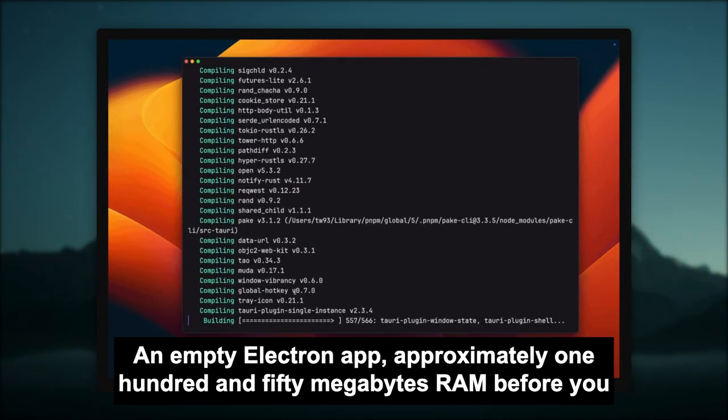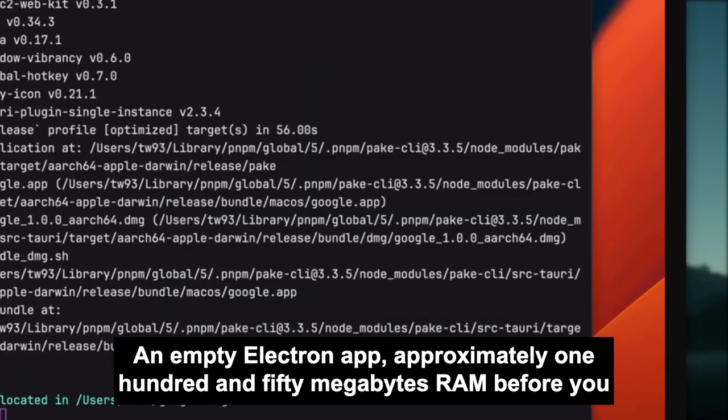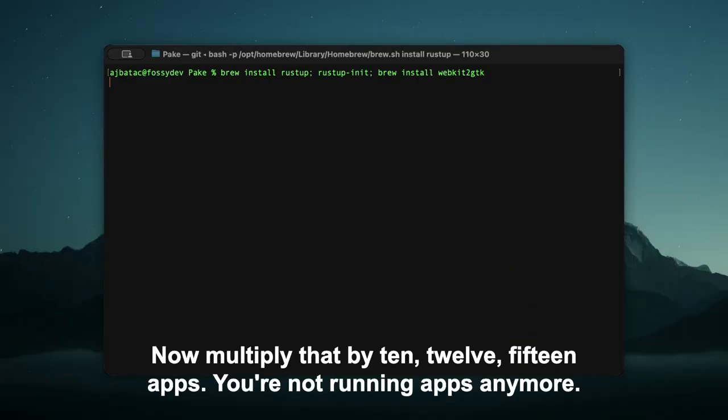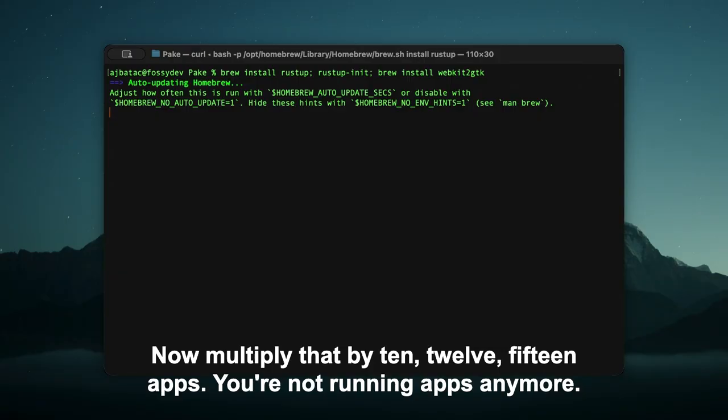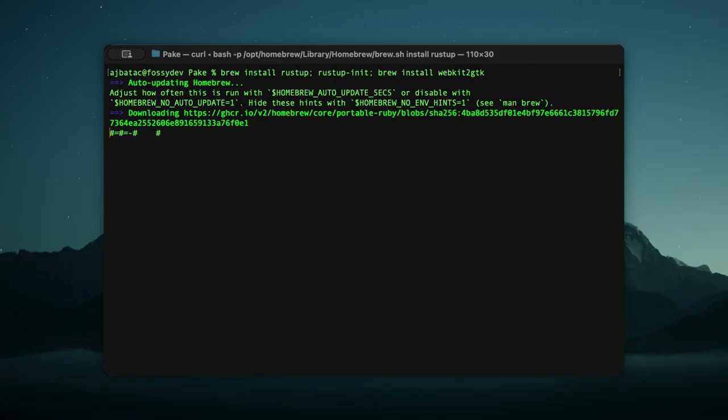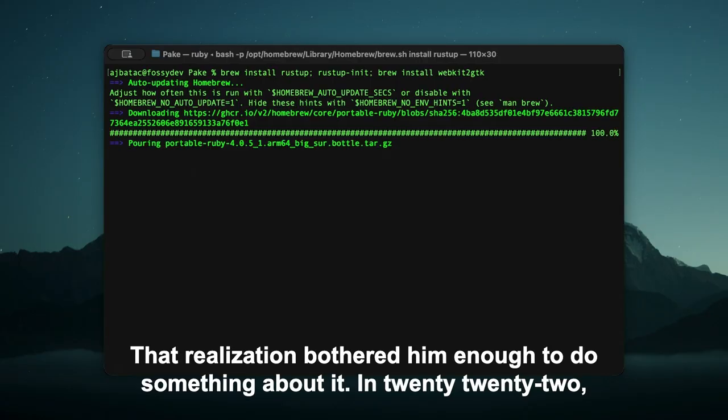An empty Electron app? Approximately 150 megabytes RAM before you even click. Now multiply that by 10, 12, 15 apps. You're not running apps anymore. You're running a fleet of redundant browsers pretending to be software. That realization bothered him enough to do something about it.